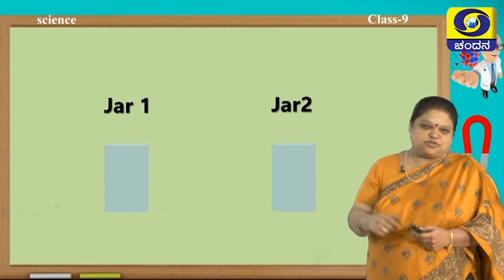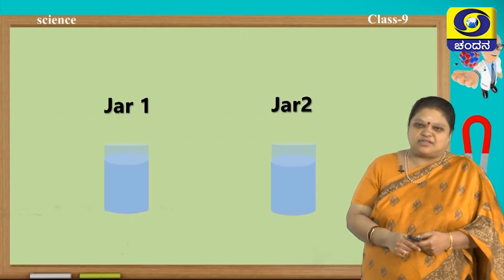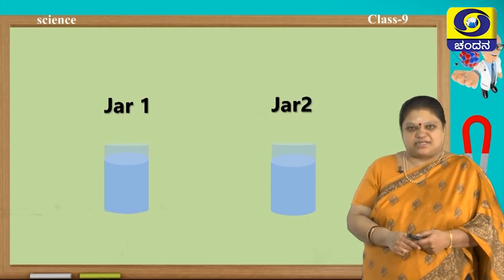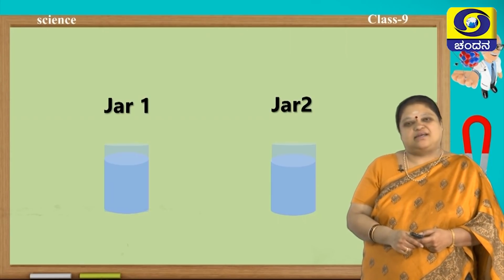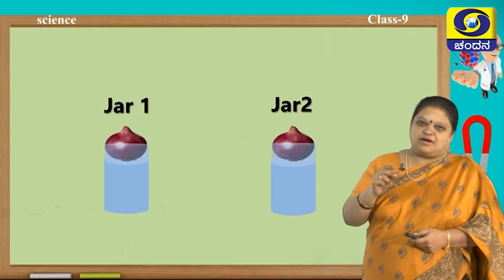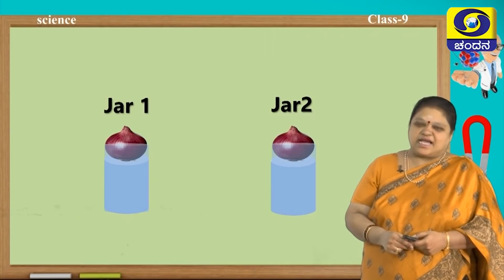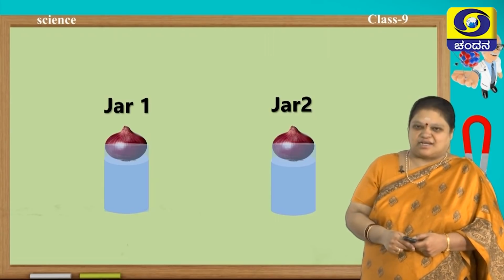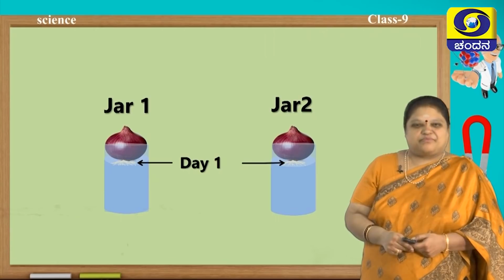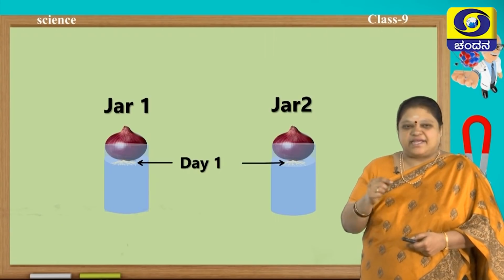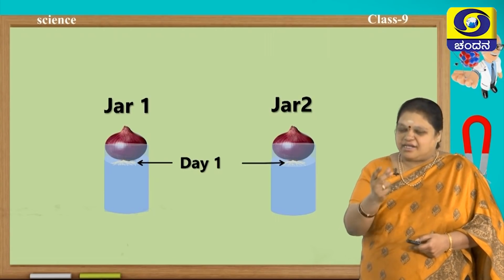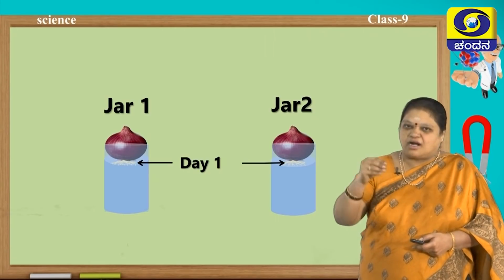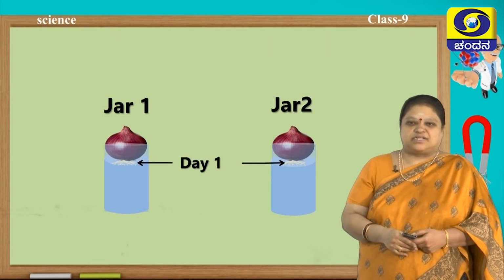Here I have two jars. I have filled the jars with water, taken onions of similar size and immersed them in the glass jars. I take care that the onion roots are slightly immersed in the water.